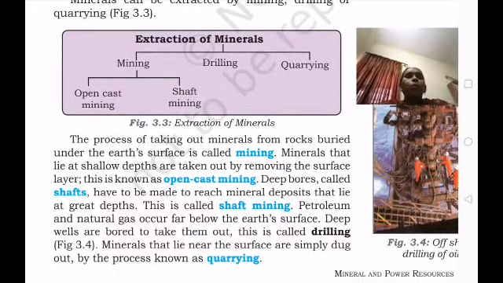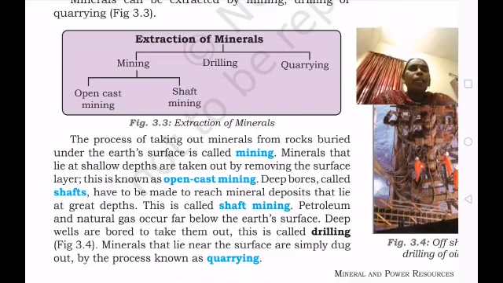In mining there are two types: open cast mining and shaft mining.